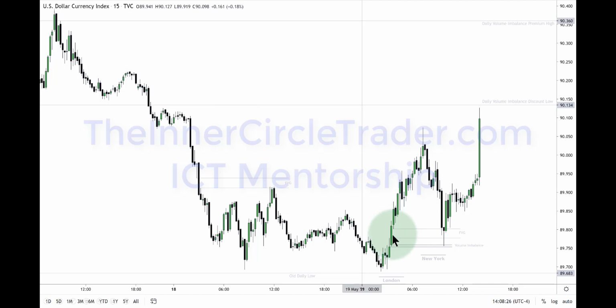Fair value gap on the 15-minute time frame and volume imbalance. Beautiful reaction there. Drops down into that during New York, which is also an optimal trade entry, just running to the old high. That's a trade in itself, so that would set up shorts on foreign currency.